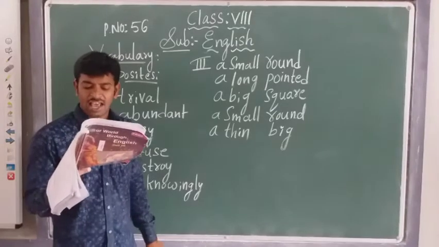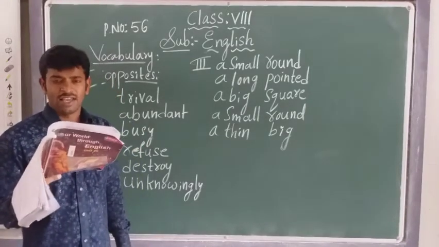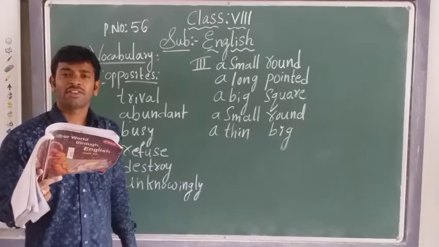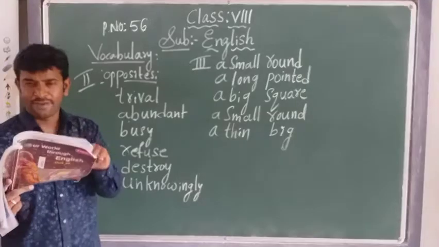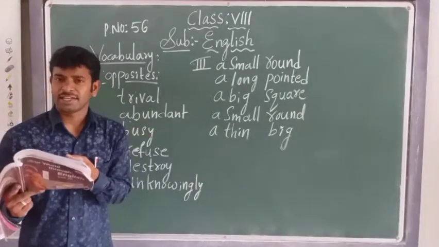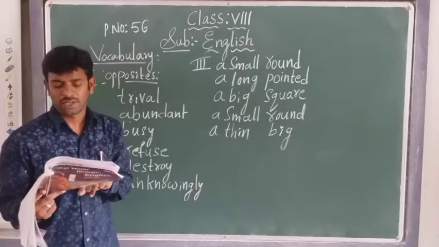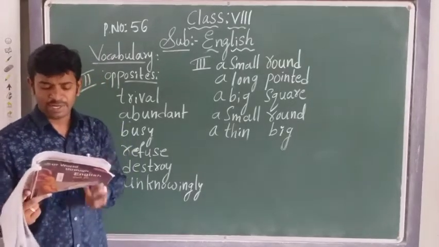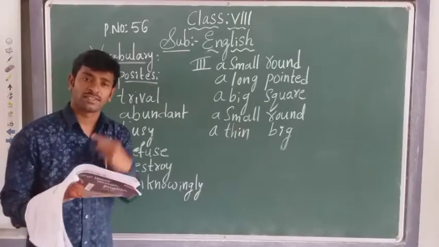He was a round little man with a red face. See, twice and thrice I have read. You should see in the textbook carefully what sir is reading from the textbook. Okay. So again, once I am repeating here, he was a round little man with a red face.